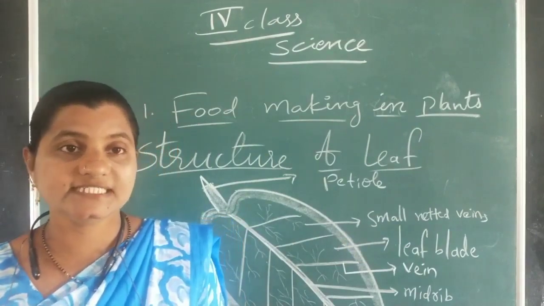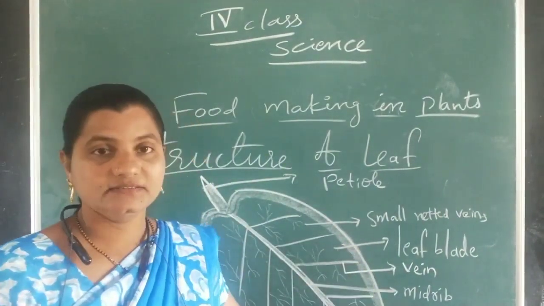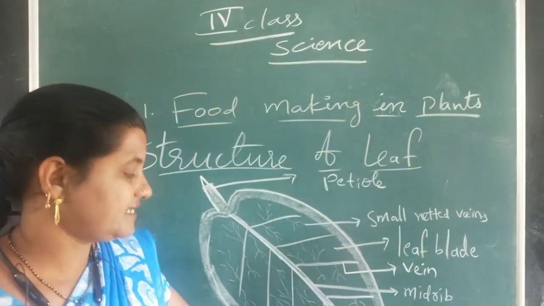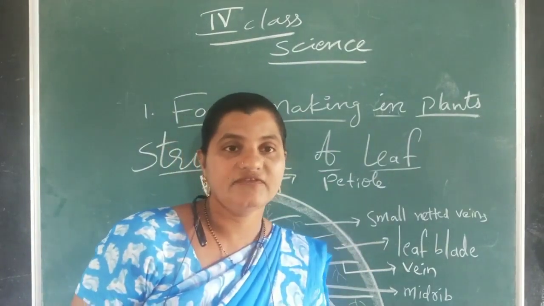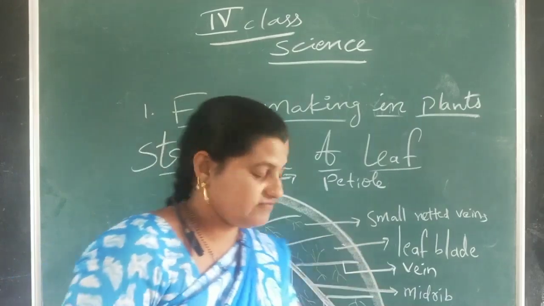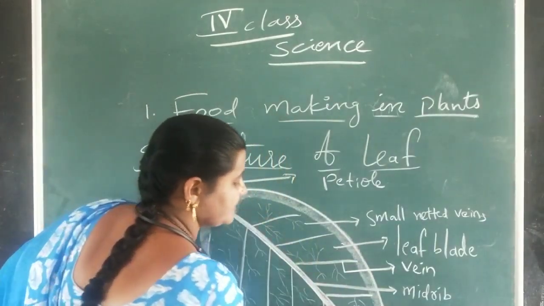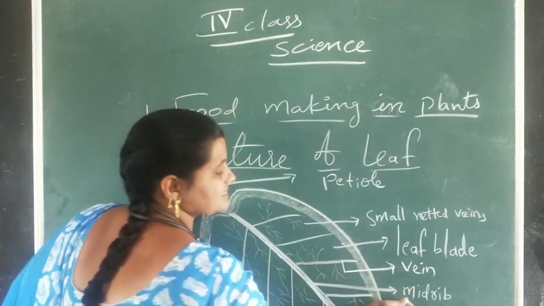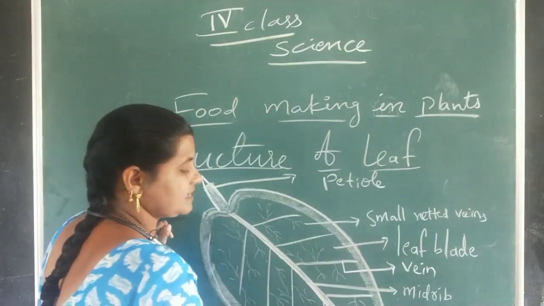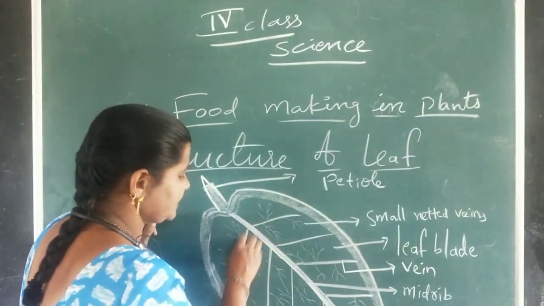When we are looking into the structure of the leaf, first of all we can find the leaf blade. The flat structure is known as the leaf blade, and the tip of the leaf is known as the leaf apex. We can find a very big vein in the middle of the leaf, known as the midrib, and so many side veins also we can observe.